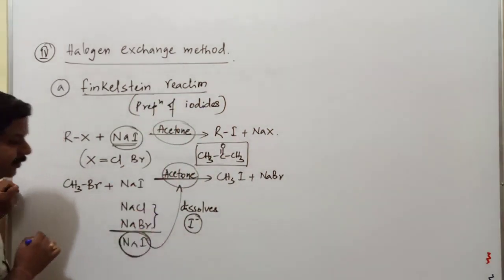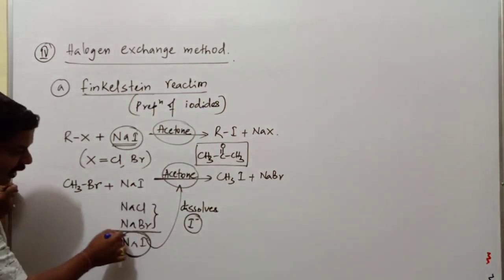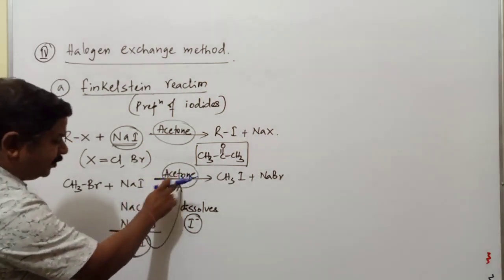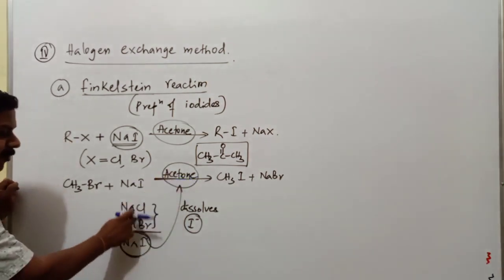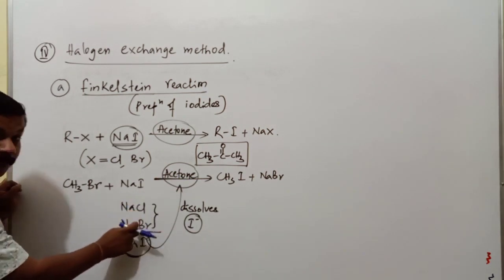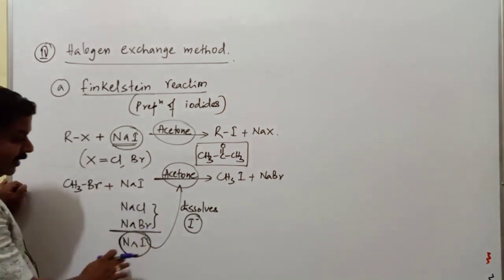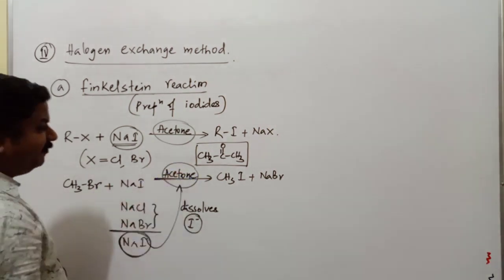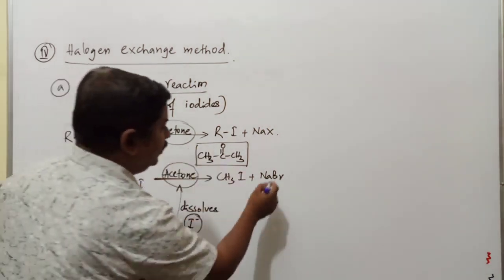Sodium chloride as well as sodium bromide are predominantly ionic compounds. Because of that, they are not soluble in acetone. When they are not soluble, there is no formation of free Cl minus or free Br minus. Because of that reason, sodium iodide is commonly used in this reaction in the presence of acetone, and it gets converted into NaBr.